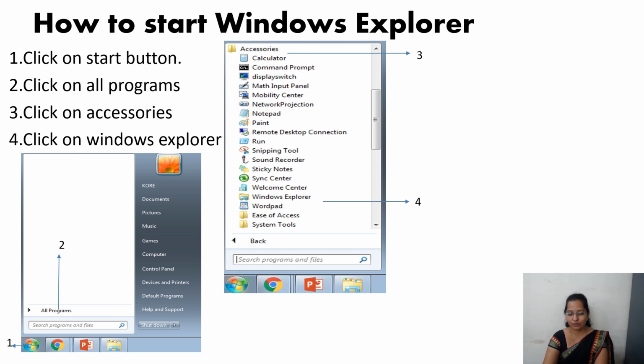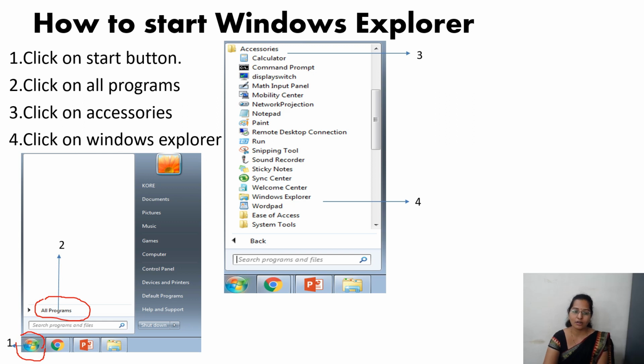As I said what is Windows Explorer and what all will be stored in Windows Explorer, but how to open? Once we start the computer, how to open Windows Explorer? There are 4 steps. First step is click on start button. See, it is the start button icon, rainbow colored button. Then second step, click on all programs.